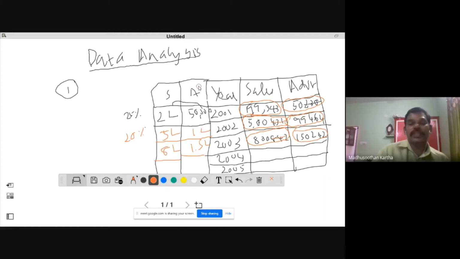That means you just add 2 more columns near to this number. That means there is a time series like the year and sales advertisement. I think those who attended the UGC examination earlier might have experienced similar problems. So you just add 2 more columns, insert 2 columns on the right of the table, then convert the figures into comfortable figures. This is the first duty.